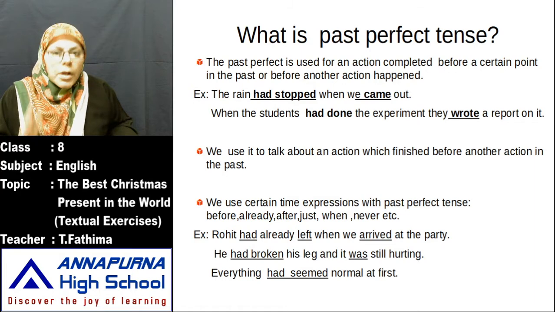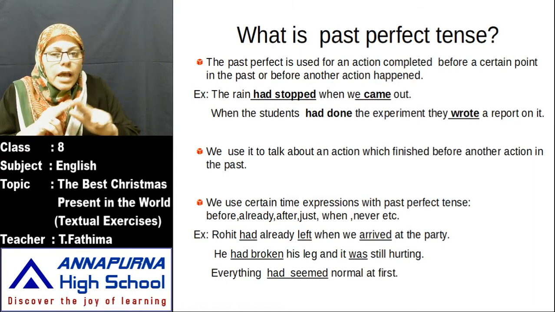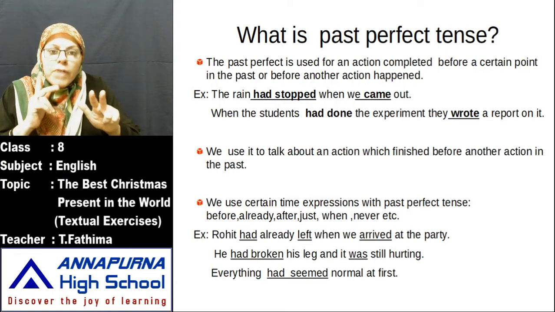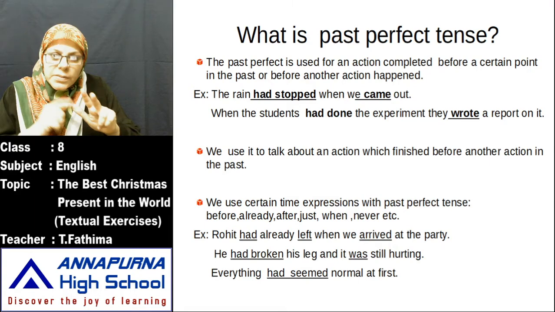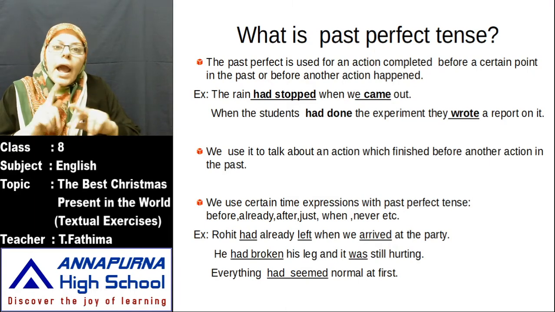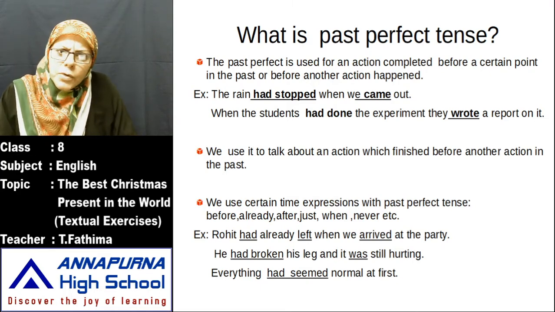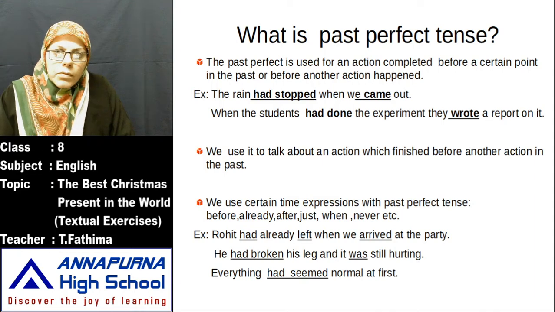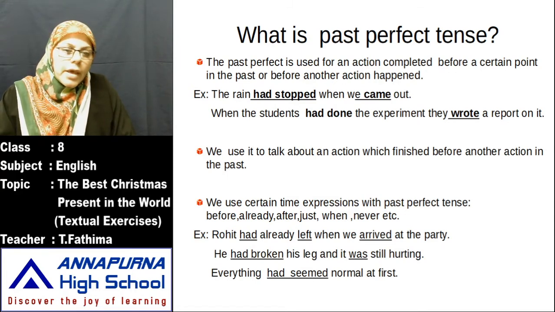Whenever you use perfect form, what are perfect forms? Has, have, had. These three are called perfect forms. Whenever you use perfect forms, immediately you have to write V3 form. Has plus V3, have plus V3, had plus V3. Okay. So whenever you get has or have or had, you refer to the textbooks, immediately you will get V3 form. Verb will be in the third form. Okay, past participle. V3 form means past participle. Verb will be in the third form. Okay, now see here.